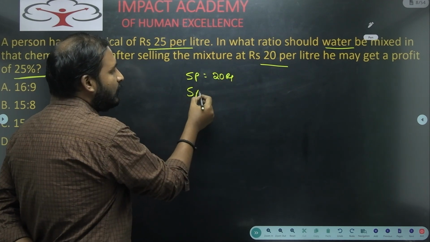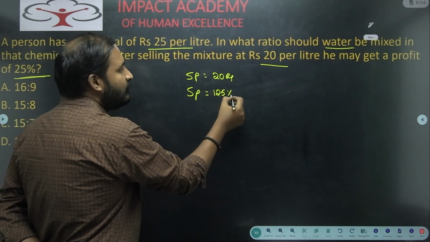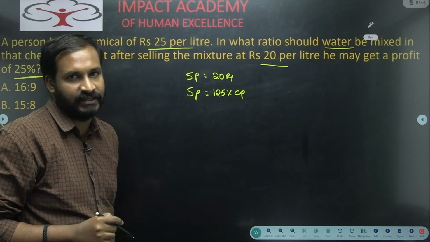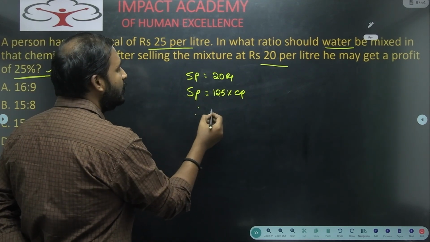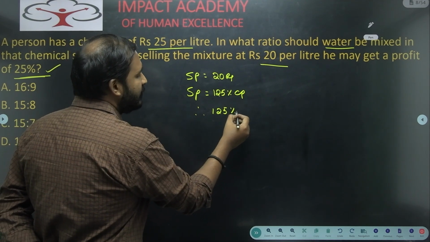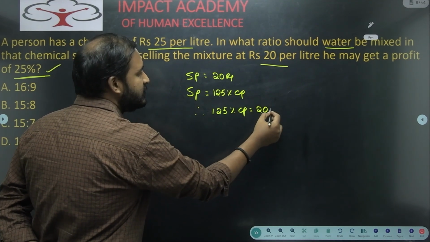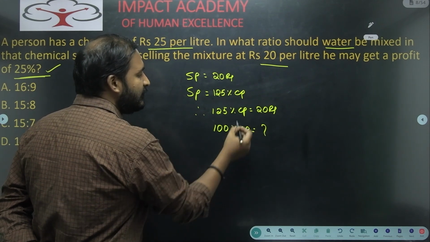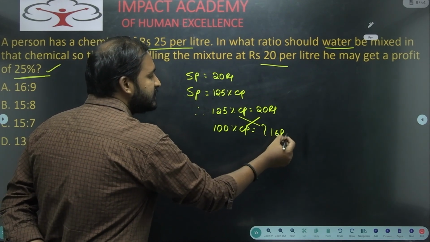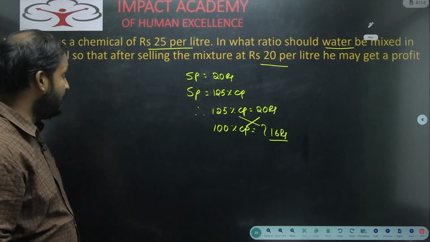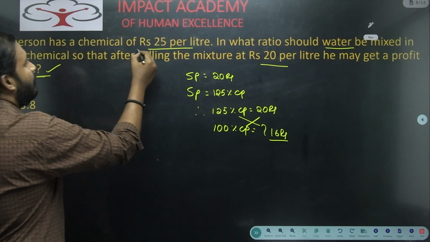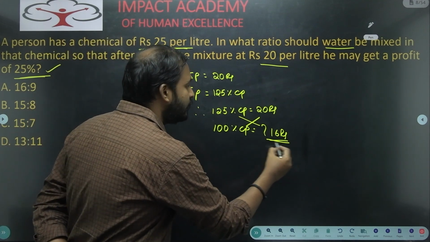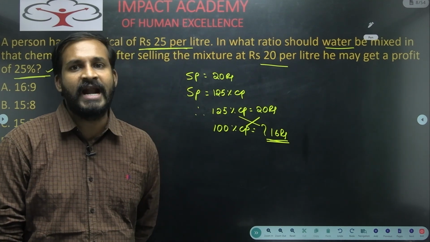And SP is equal to, at the same time I can write this as 125% of CP. The reason is he is getting a profit of 25%. So therefore 125% of CP is equal to 20 rupees. Then what will happen to 100% of CP? If you cross multiply it, you will get this as 16 rupees. That means initially the actual price of the chemical is 25 per liter, but he is diluting it to 16 rupees per liter by adding some water.